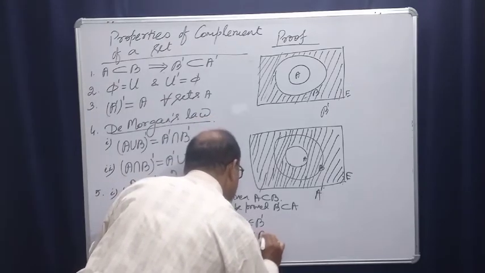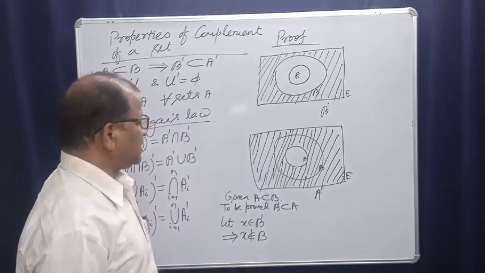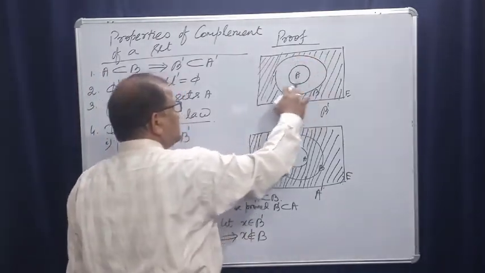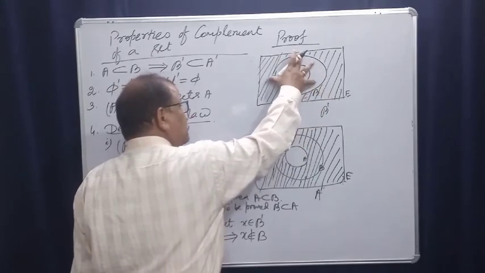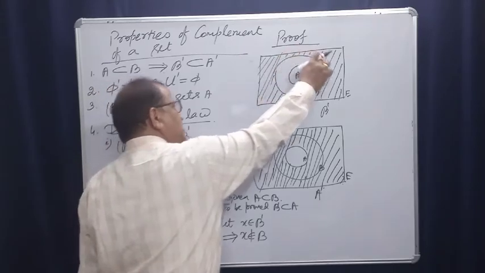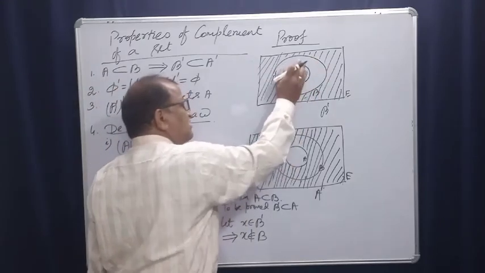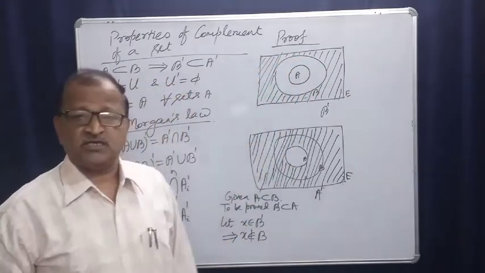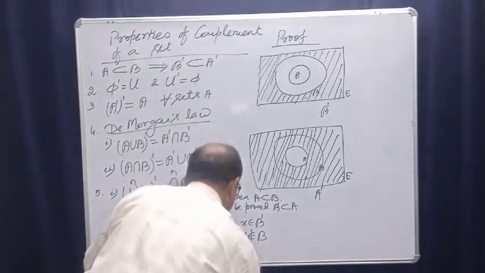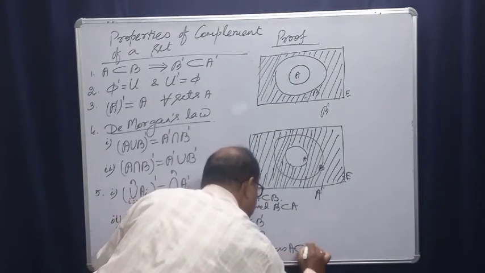X does not belong to B. X does not belong to B means this is B. Look at this figure, A is a subset of B. If the element is not in B, there is no question of presence in A. Confirm. X does not belong to A as A is a subset of B.